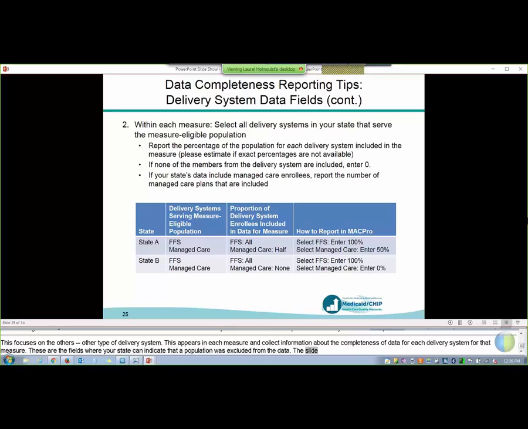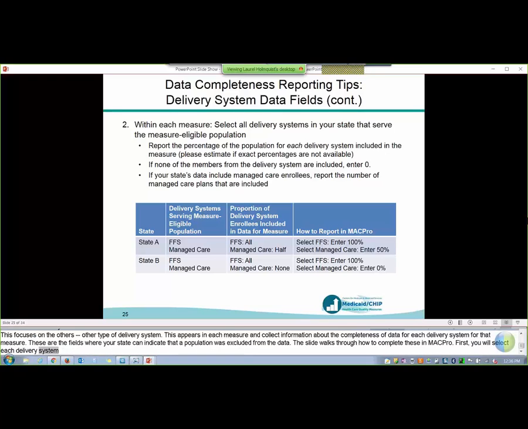So first, you'll select each delivery system that your state uses with the checkboxes next to each program in MACPRO. So if your state covers individuals using both fee-for-service and managed care, you would select both checkboxes in MACPRO. Then, for each delivery system that you selected, you report the percentage of that delivery system that is included in the data. So just note, CMS is looking for a general estimate here, and we don't want people to overly stress about getting the exact perfect percentage for each measure. It's just a general estimate of, are all of your fee-for-service children included, are none of them included, are half of them, you know, a general estimate is the goal here.